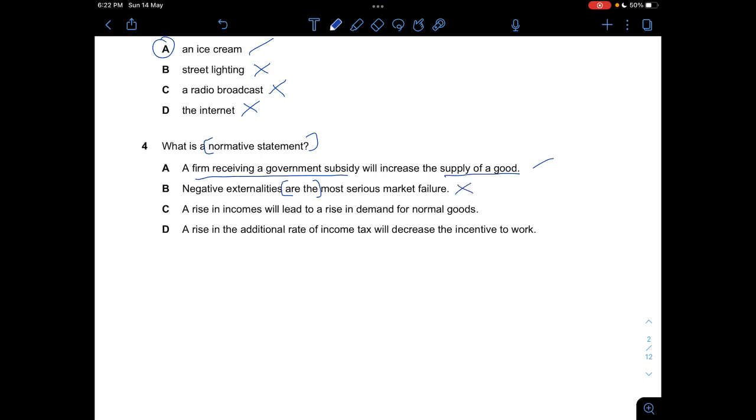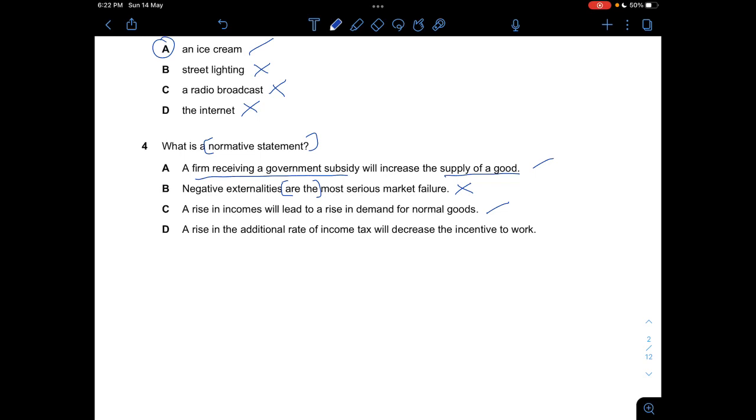And then C, a rise in income will lead to a rise in demand for the goods, which is factual because indeed when there's a rise in incomes, your purchasing power will be higher, and then your disposable income will be higher, and you'll buy more of that good. So C is correct as a positive statement. And D, a rise in the additional rate of income tax will decrease the incentive to work.